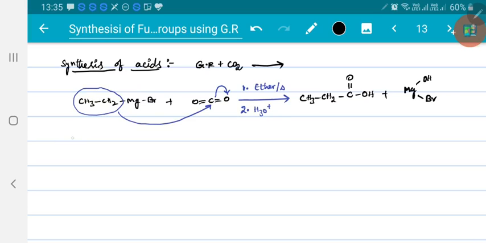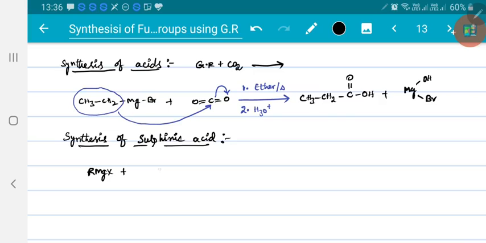If I want to form sulfonic acid, first we will see synthesis of sulfonic acid. When Grignard reagents are allowed to react with sulfur dioxide, if you take RMgX allowed to react with sulfur dioxide, SO2 having a lone pair of electrons, R minus will attack over here in presence of ether followed by hydrolysis.